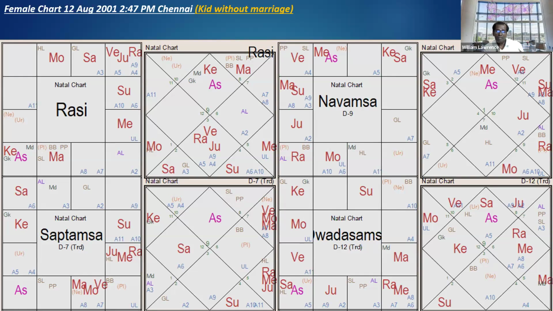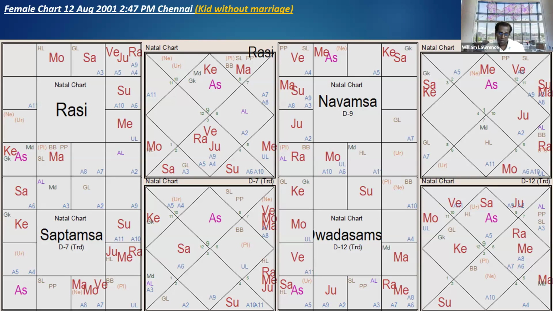The chart, what is it? Without marriage, they fell in love and they couldn't get married. They got a child. So people with live-in also will have these types of combinations? No, if they are in live-in and they have children, that is not marriage, no? Legally marriage. Yeah. That will have the same thing. Living together without children, living together with children.